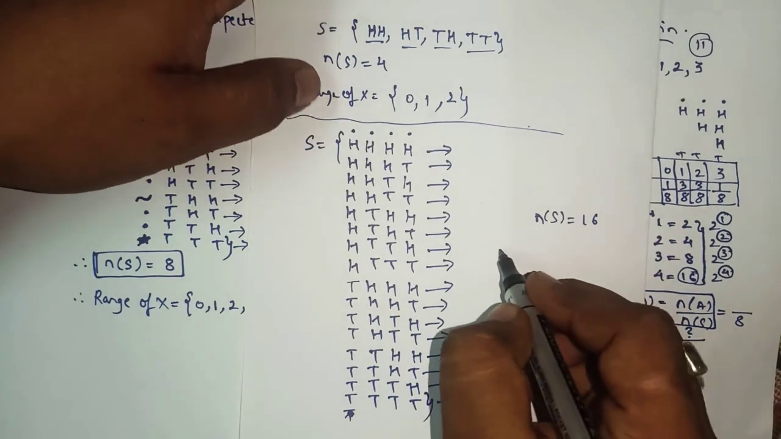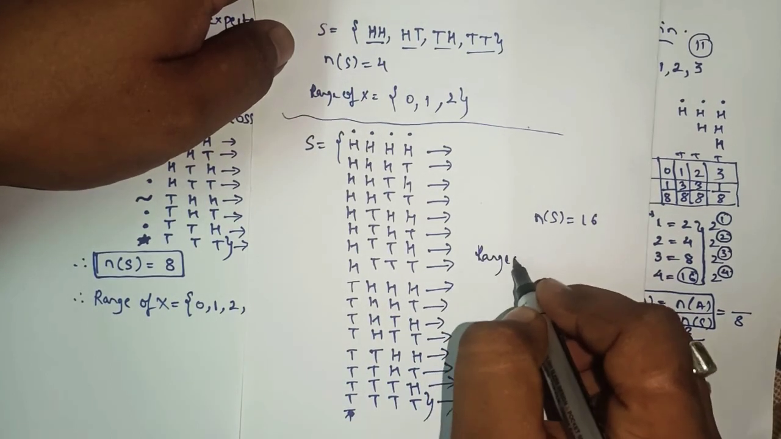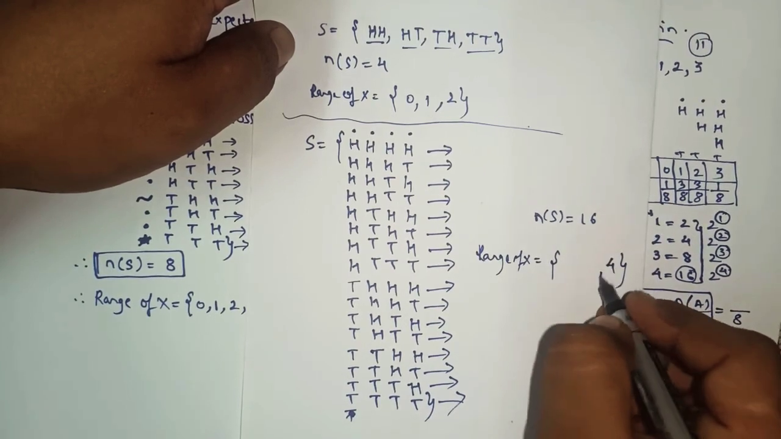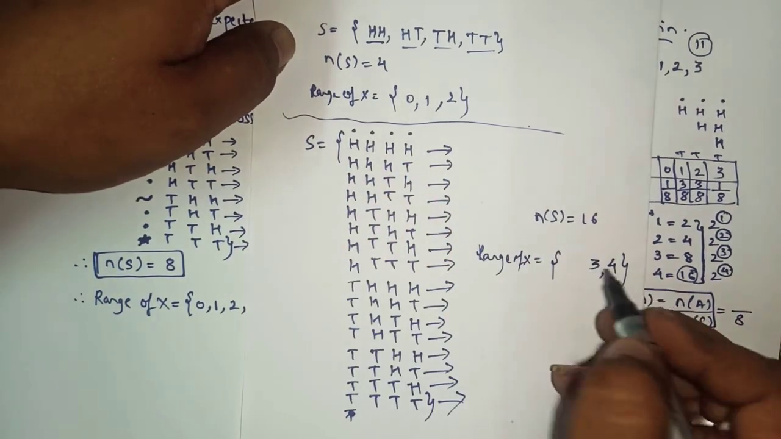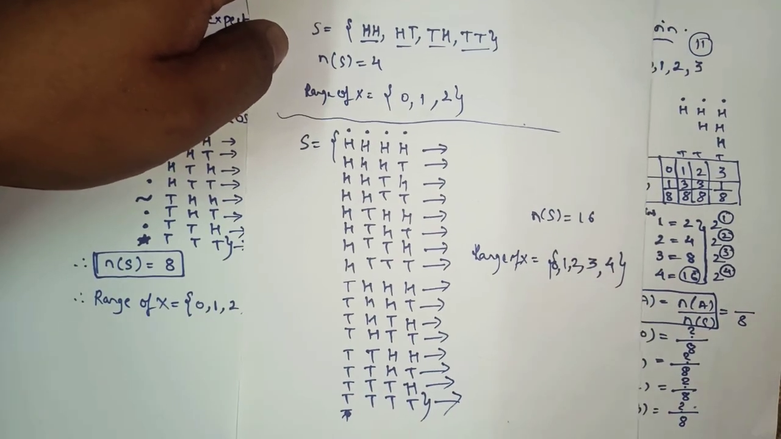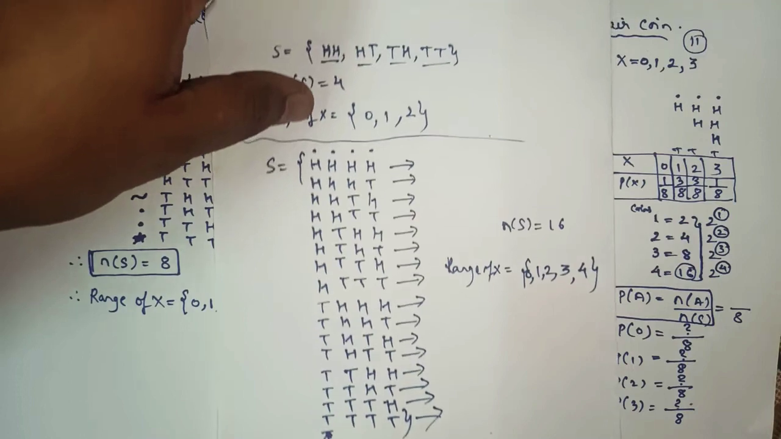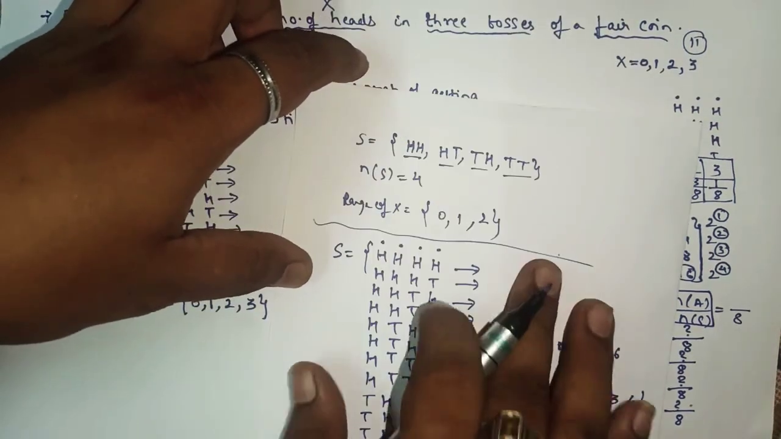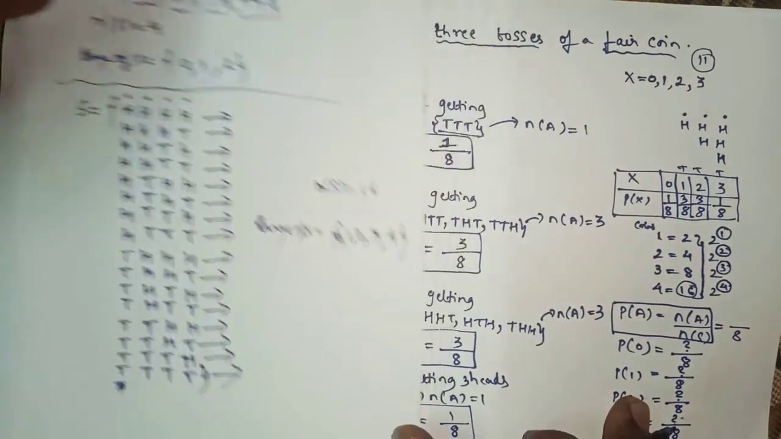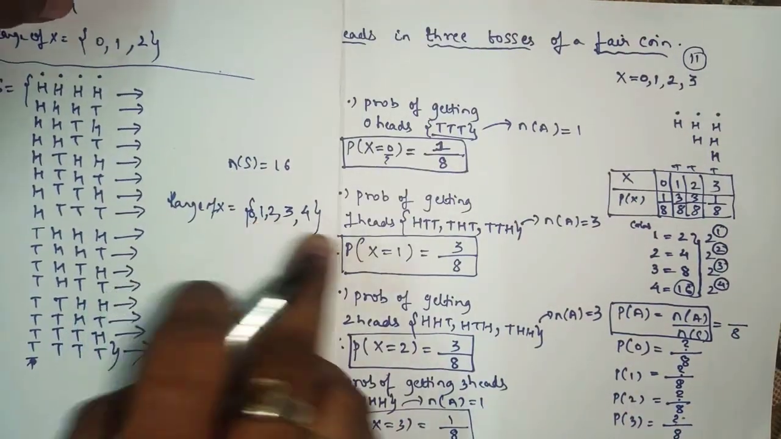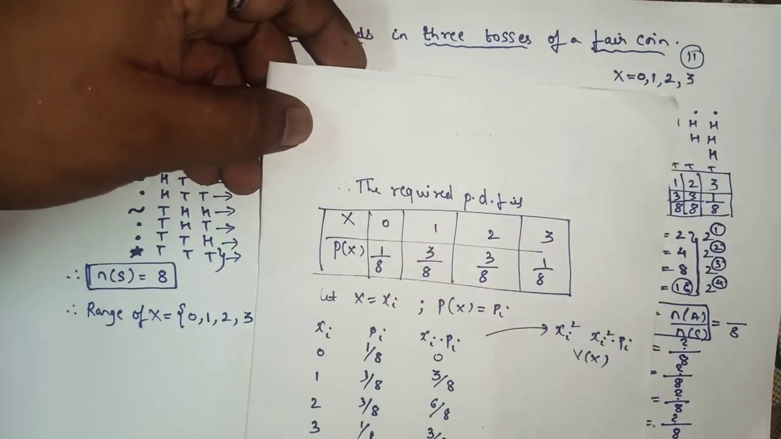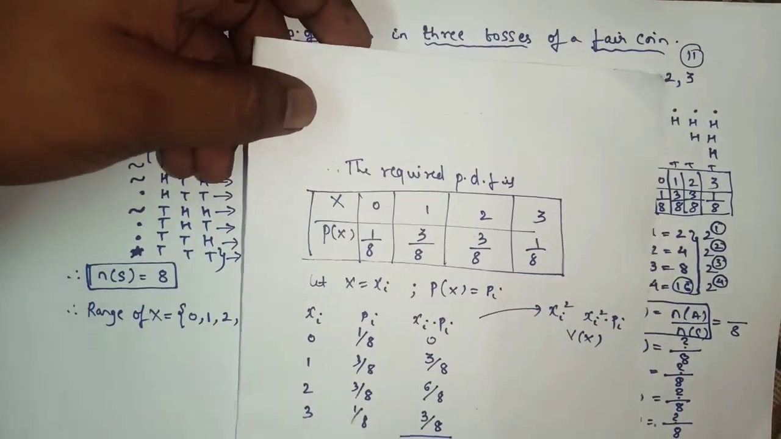So what will be the range? Range of x, common sense, you can get 4 heads on a coin. Either you will get 3, 2, 1 or 0. Okay. So now, same as before, you will find the probability of getting 0 heads, 1 head, 2, 3 and 4, and then you will prepare a required PDF, and then you will find the expected mean.